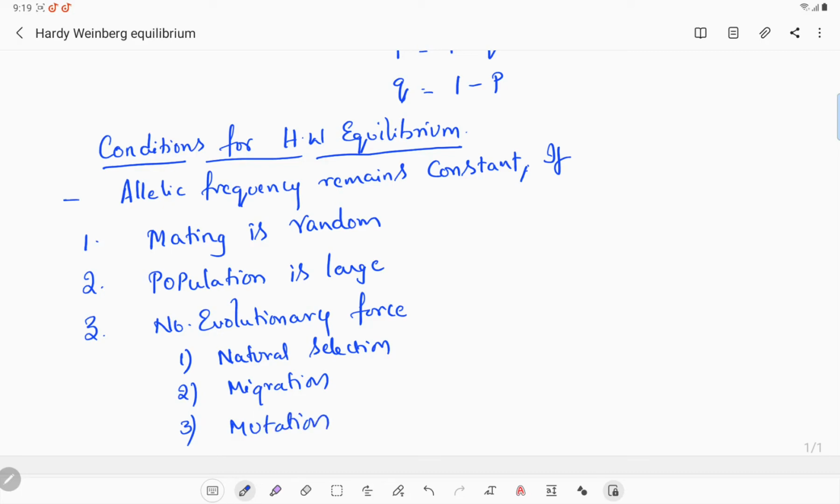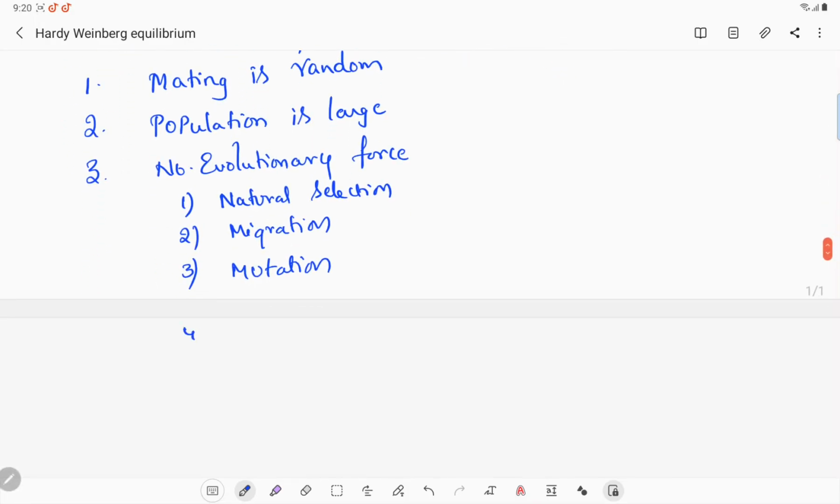Also no differential reproductive success. So what is the meaning of that? No differential reproductive success means all the organisms should be reproductively successful.